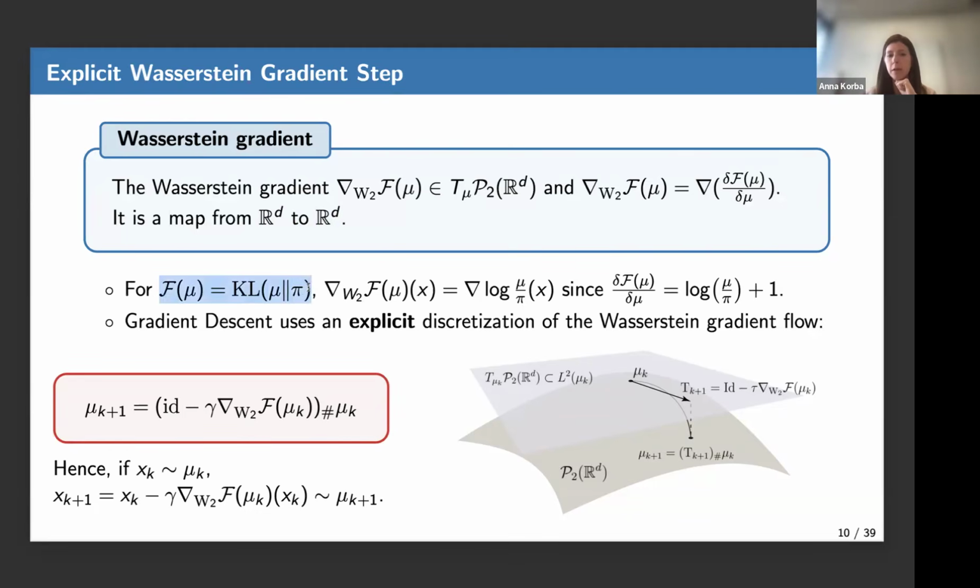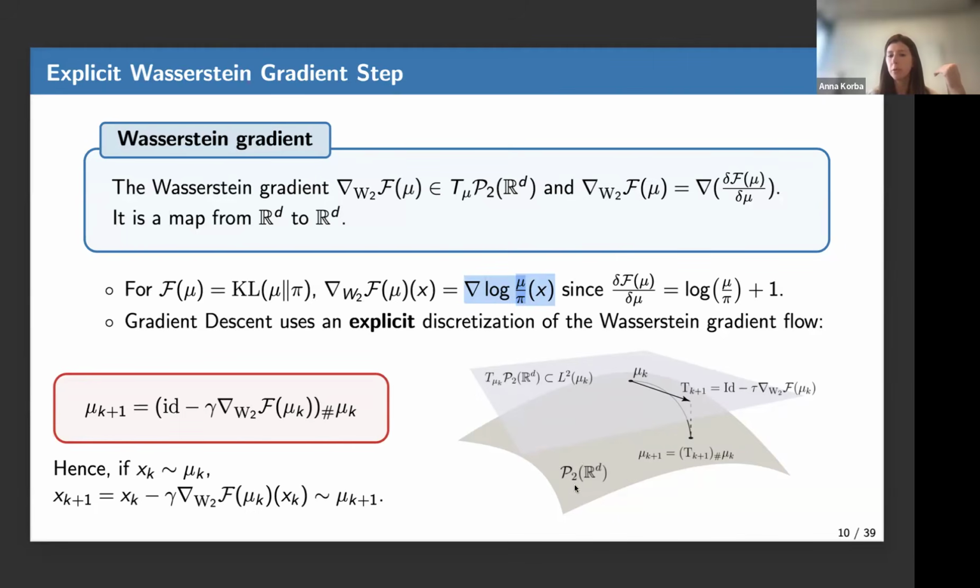If I have the KL, its first variation, if I differentiate the KL with respect to mu, since I have the integral of log mu over pi d mu, differentiating with respect to mu, you will find this. Just consider the derivative of the function x log x, and you will find that you obtain this. This is a map from R^d to R. If I evaluate this density ratio in the log, and if I take the gradient, I get a map from R^d to R^d.